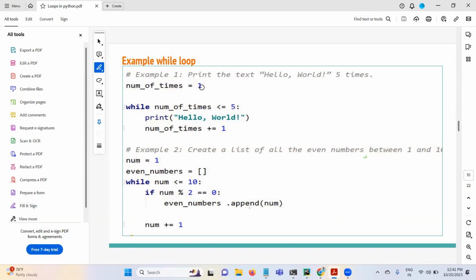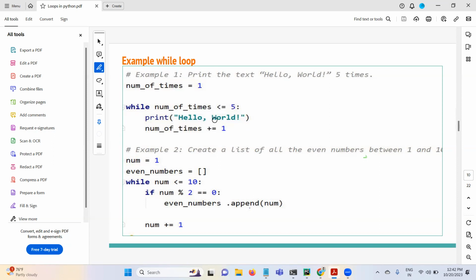Now we are incrementing this by 1. After executing this statement, number of times becomes 2. Here again it will check the same condition. Now number of times has a value of 2. 2 less than or equal to 5, true. Go here. Here number of times plus equal to 1 again. So 2 plus 1, 3. 3 less than or equal to 5. Come here. And after that it will execute. 3 plus 1, 4. 4 less than or equal to 5.